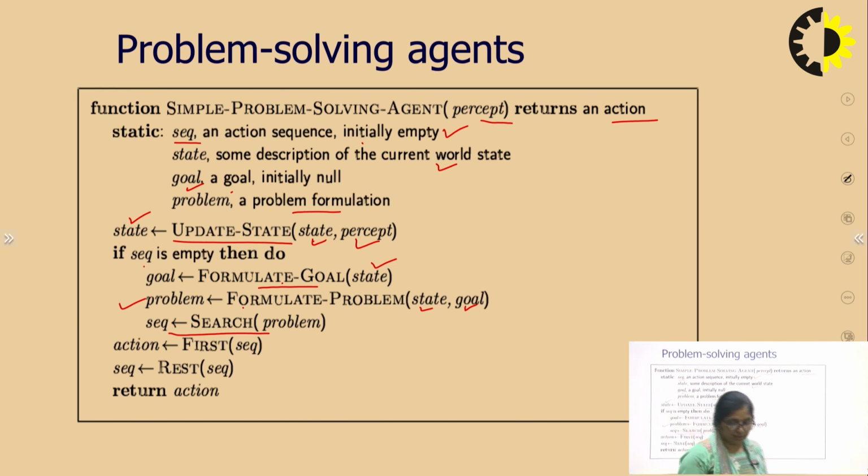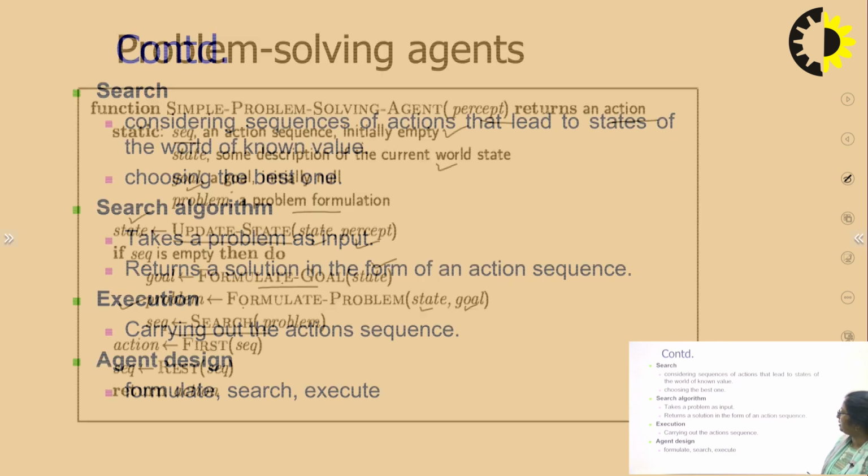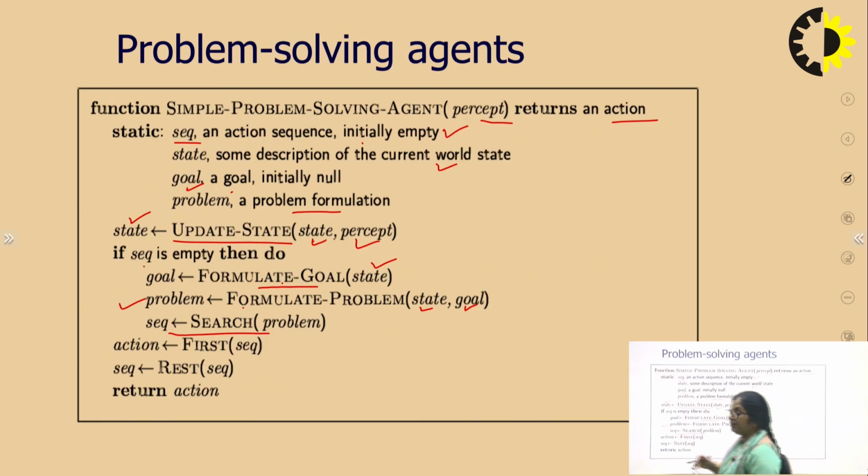What is this searching? We have just talked about what exactly it will do. It will consider all the sequences of actions that lead to other states. So we will apply the searching. When we are applying searching, there may be some criteria for doing searching, that is called the search algorithm. Now we will search and we will get the sequence.